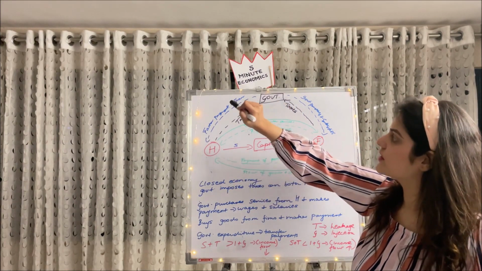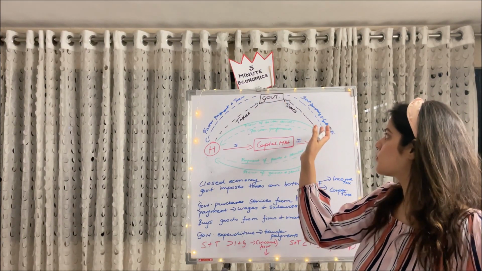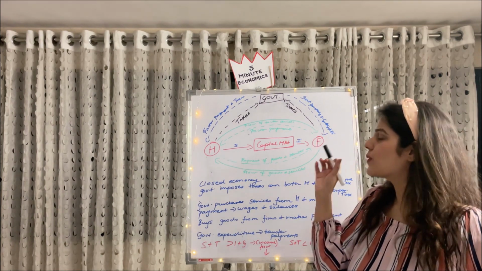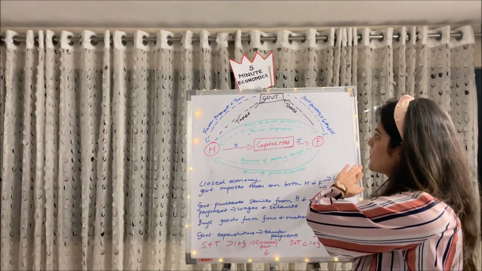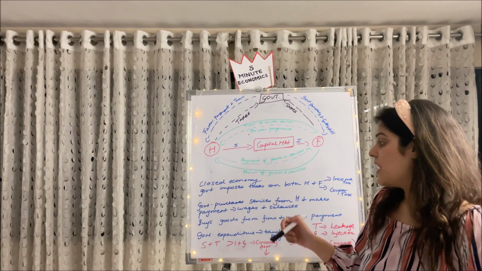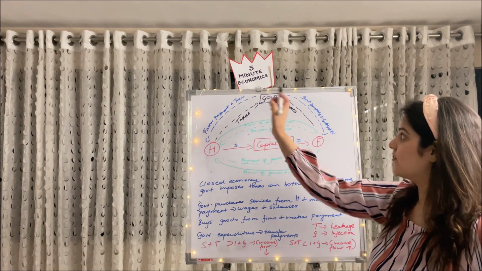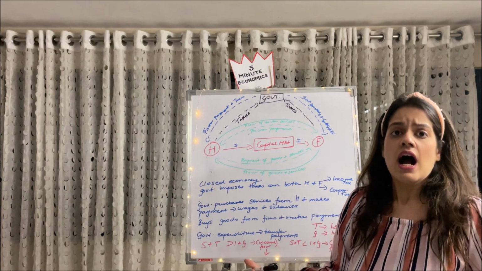So here in blue I've written factor payments and transfer payments. Whereas the government is also providing some services to the firms, and it also provides subsidies to the firms which are budding. So that is the transfer which happens from government to the firms. Now guys, I would like to draw your attention to the fact that taxes and government expenditure, what is occurring for households and firms both, what are they?